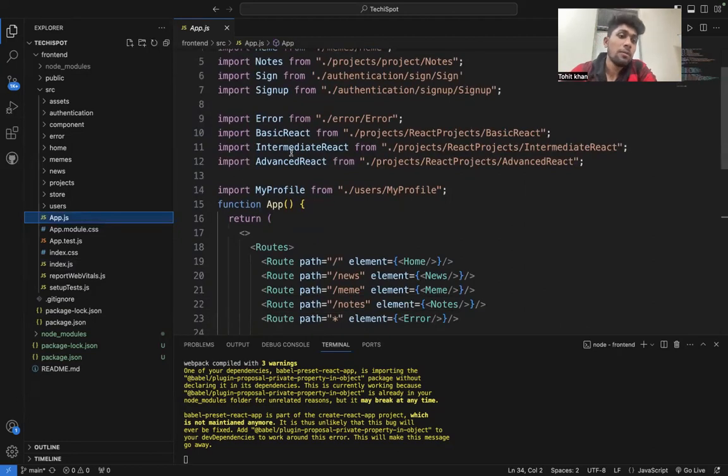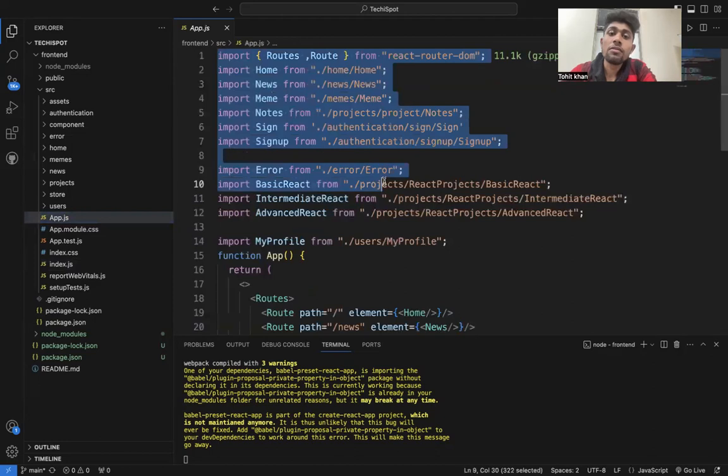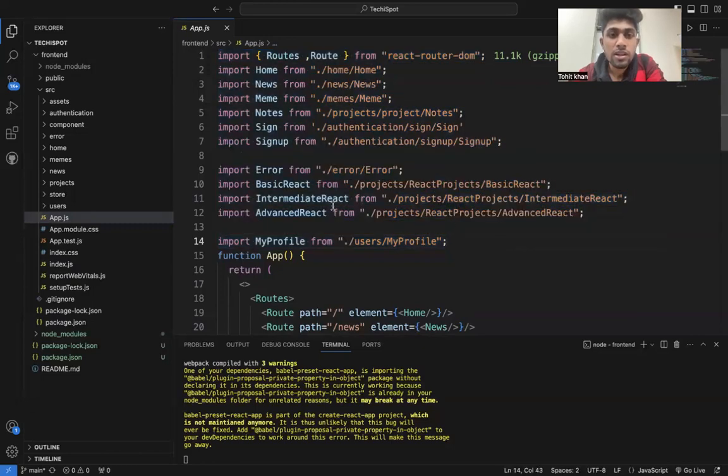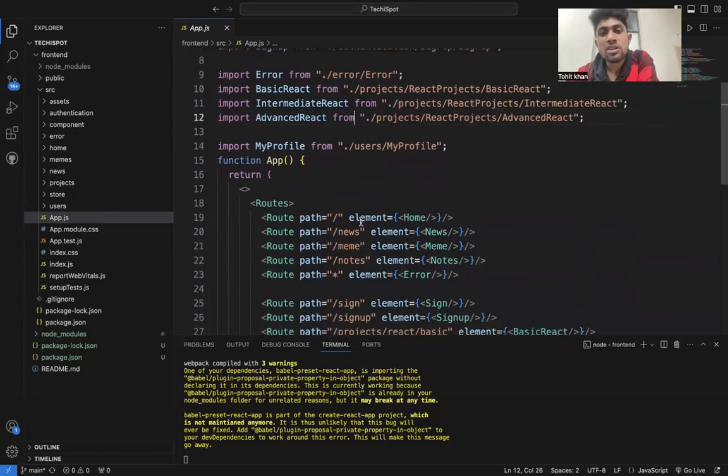First we import all the files: home, news, memes, projects, sign up form, sign in form, and errors, plus the basic and advanced interaction pages.